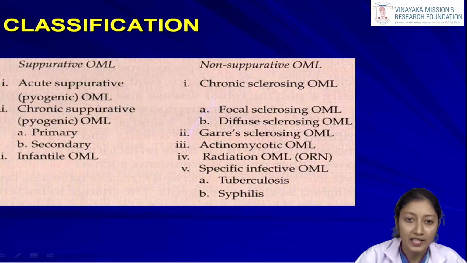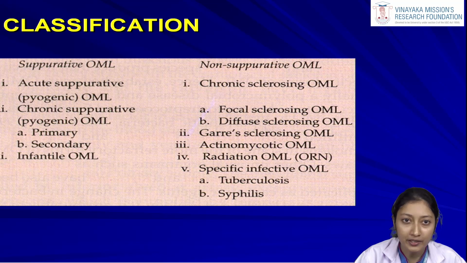Now, let us move on to the classification of osteomyelitis. There are numerous classifications which have been given from time to time, from historic times. The main one, which is mostly followed, is the general classification, which classifies osteomyelitis of the jaws into suppurative osteomyelitis and non-suppurative osteomyelitis. So, the main two categories include the suppurative osteomyelitis and the non-suppurative osteomyelitis.